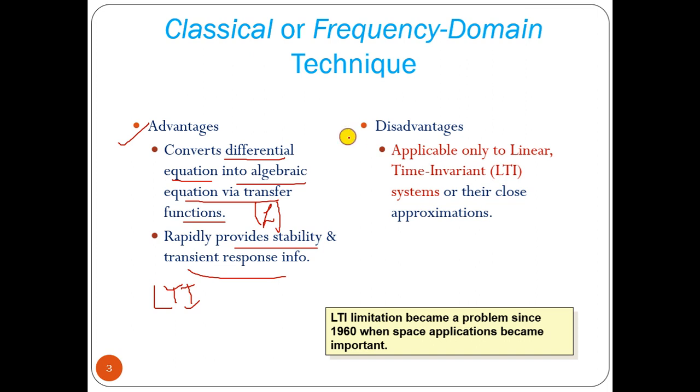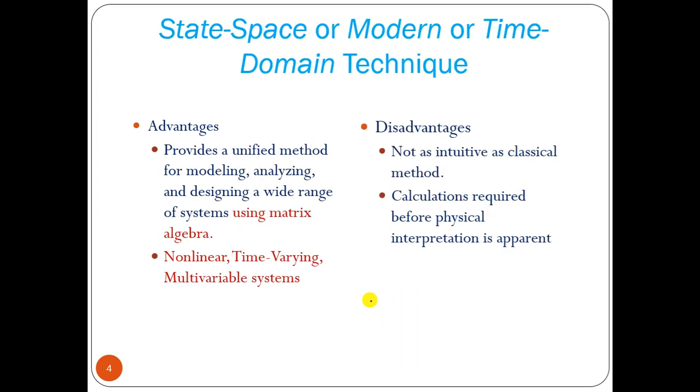Now what is the disadvantage? It is only applicable for linear time invariant systems or their close approximation. The LTI limitation became a problem since 1960 when space applications became more important. That is why modern control theory or the state space model comes into consideration.